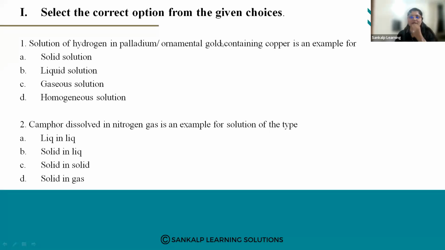There are four options: A, solid solution, B, liquid solution, C, gaseous solution, D, homogeneous solution.